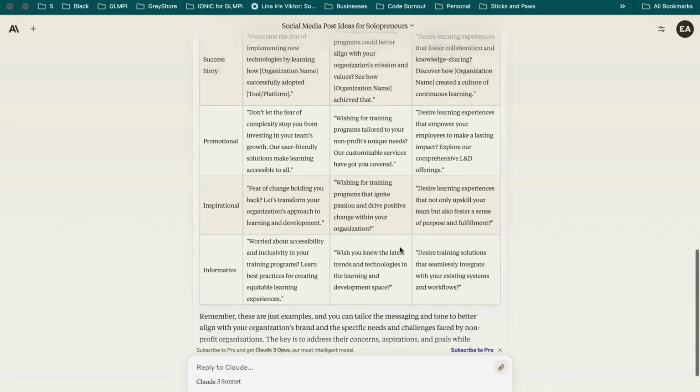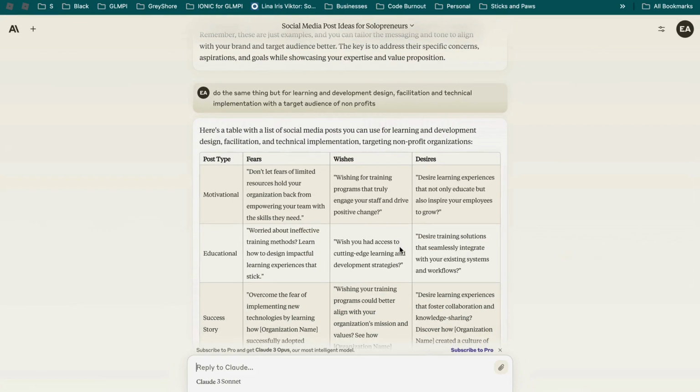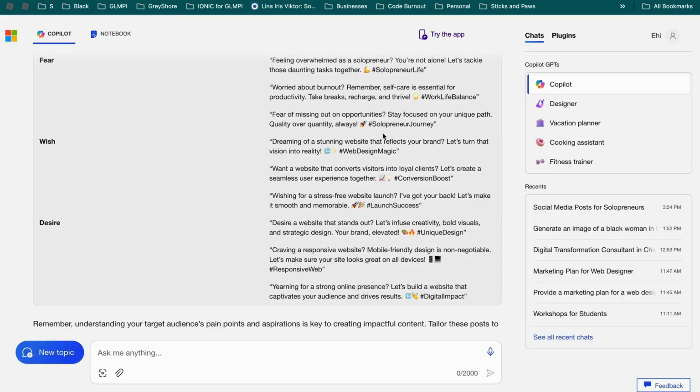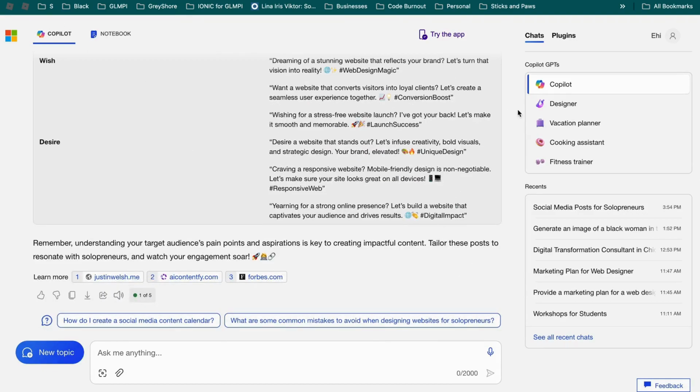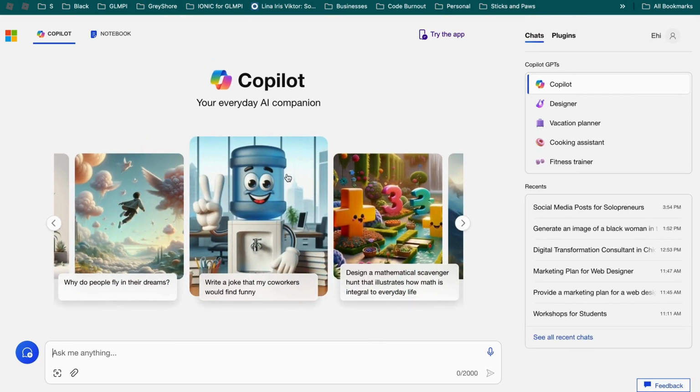I love this. And I think Claude has a way of being more personable. Even though with Copilot, I think you can do the same thing. So let me just double check. So can I do new topic? There was a way that you can make it more personable, but I'll test that out in a different video.